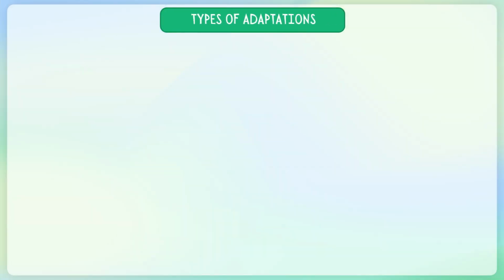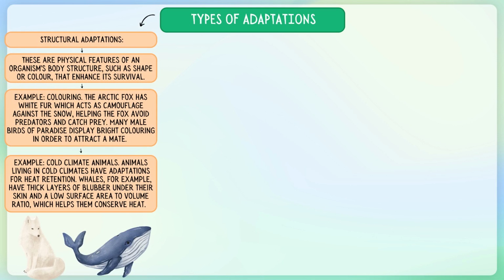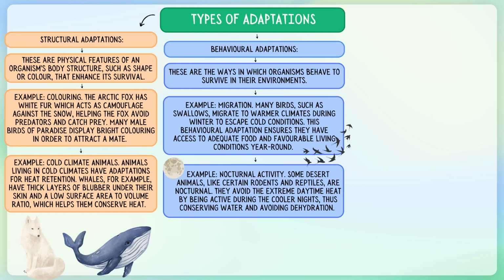In today's lesson, we explored how organisms' adaptations enable them to survive in specific environments, focusing on structural, behavioural, and functional adaptations. Structural adaptations include physical features like polar bears' thick fur for cold climates and giraffes' long necks for reaching high leaves. Behavioural adaptations involve actions like birds migrating or animals playing dead to avoid predators.